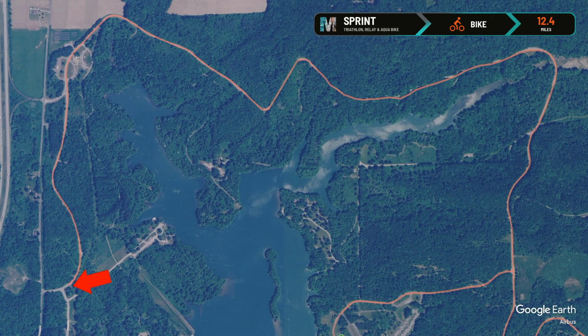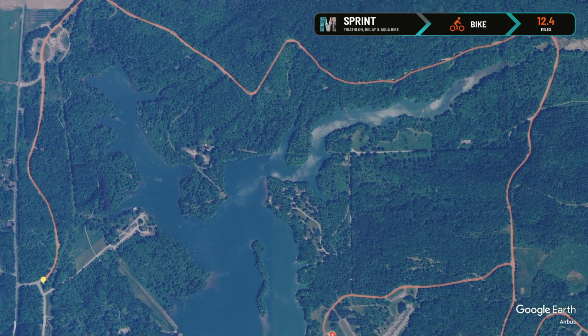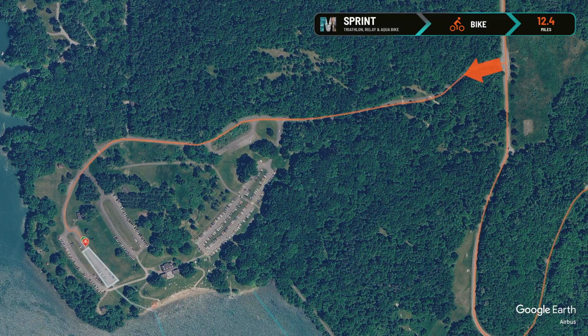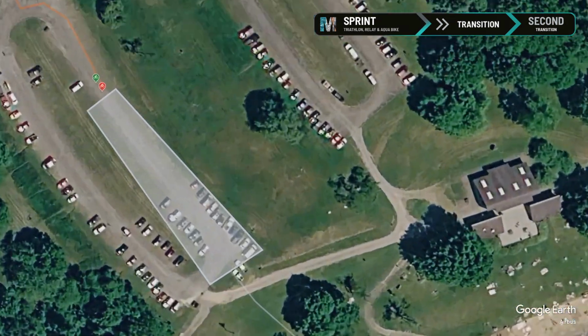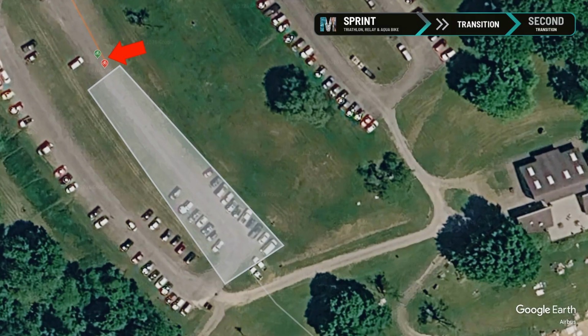Once you reach this point, you'll execute another U-turn and head back towards Lakeview Beach Road. When you reach Lakeview Beach Road, you'll turn right to head towards transition and the end of your bike segment. When you arrive back at transition, dismount your bike here and run your bike back to your transition space. Remember that your helmet must remain on and chin straps secured until your bike is racked back at your space. You may now prepare for your run segment.